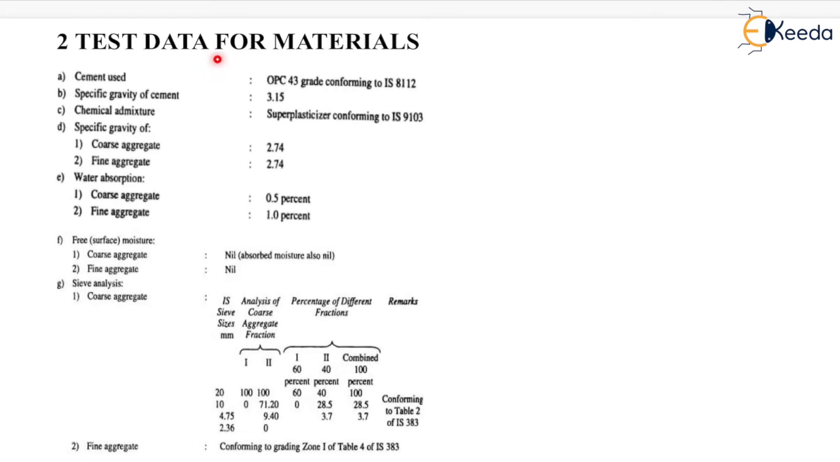Now test data for materials. Cement used is OPC 43 grade. Specific gravity of cement is 3.15. Chemical admixture is super plasticizer. Specific gravity of coarse aggregate is 2.74 and for fine aggregate 2.74. Water absorption for coarse aggregate is 0.5% and for fine aggregate 1%. Free surface moisture: for coarse aggregate nil and for fine aggregate nil. Now this is the result of the sieve test which is shown here.